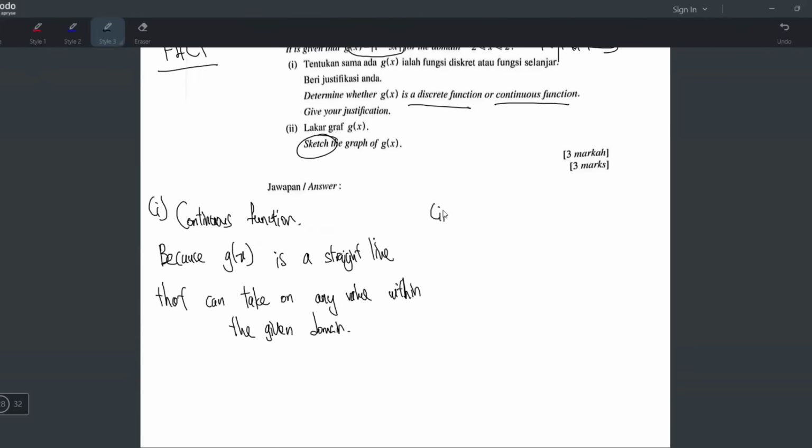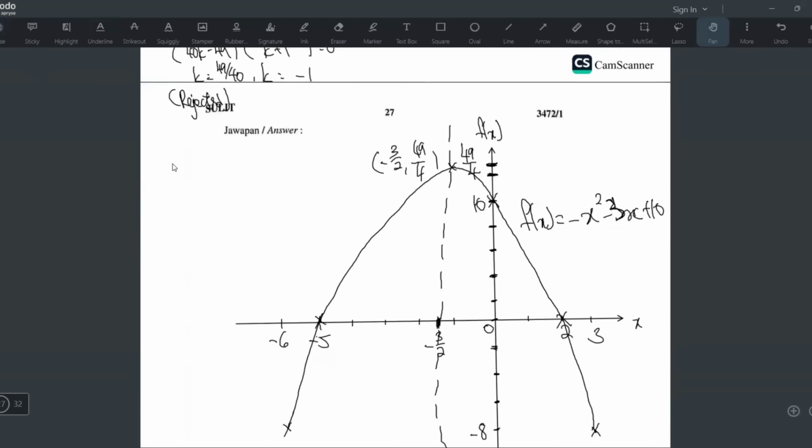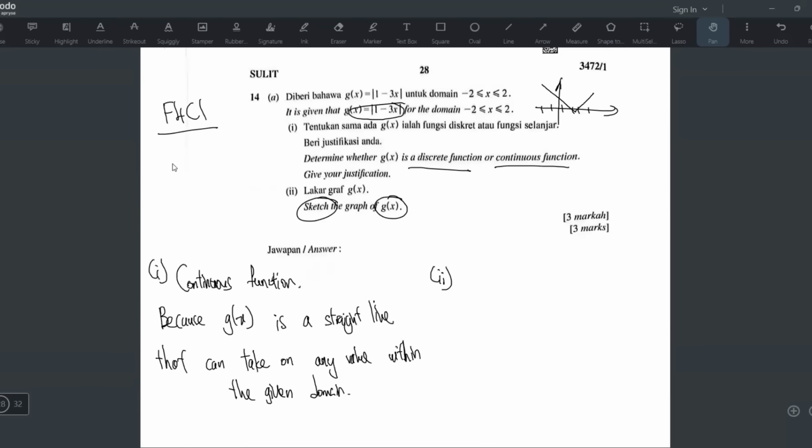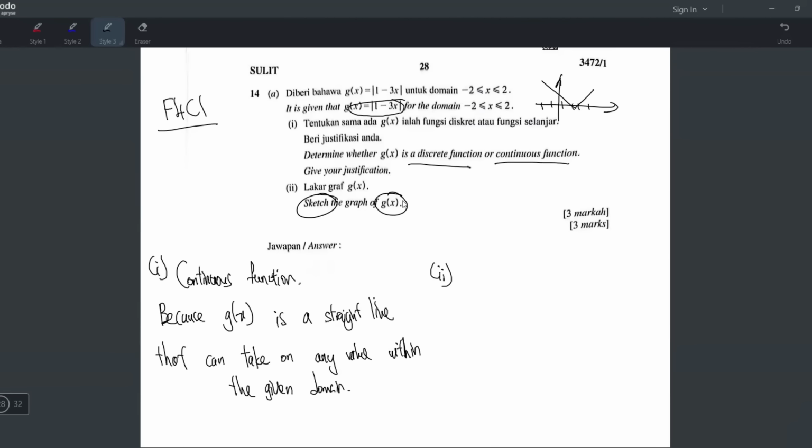Now let's do number 2. Sketch the graph of g(x). This is exactly the same as the last question, but in the last question they asked to sketch the quadratic one. This one is not quadratic. This is just a straight line. When you sketch, you get a straight line.